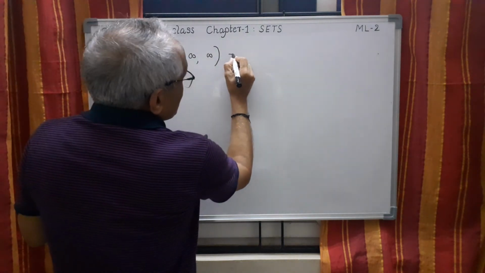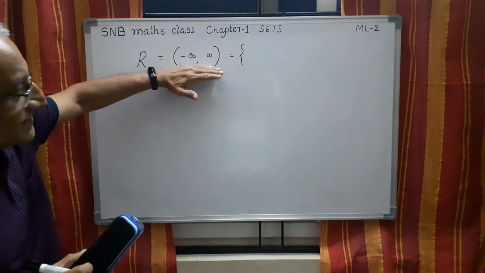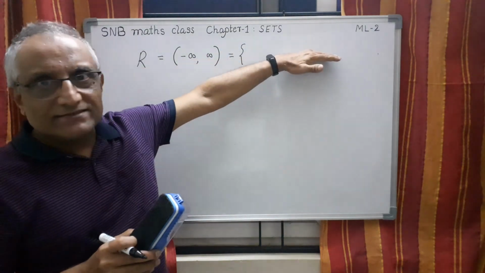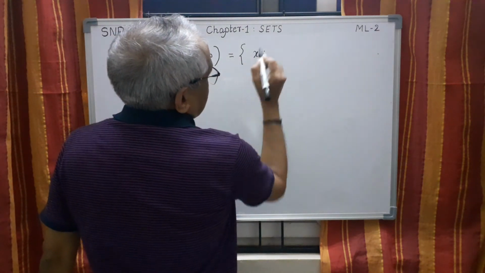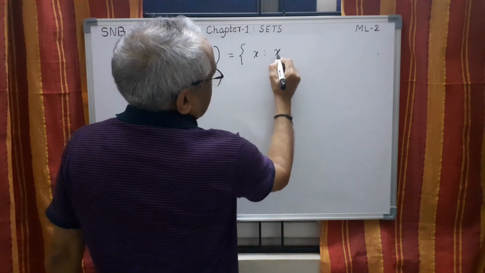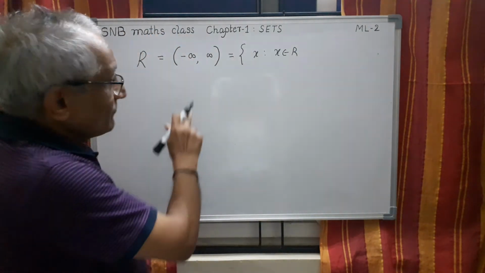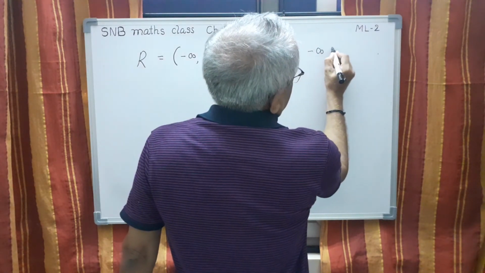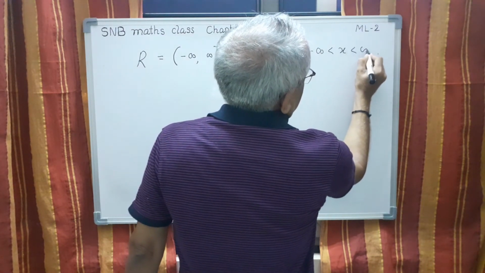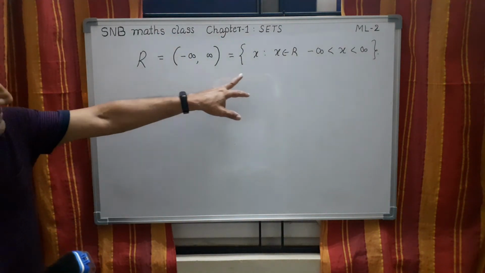And this can also be written in set builder form. The moment you can write it as an interval, you should be able to write it in set builder form also. So you should write x such that x belongs to R. Sometimes if you write just this, it is correct. But once you know that it is an interval, you can write minus infinity < x < infinity. So this is the symbol, minus infinity.